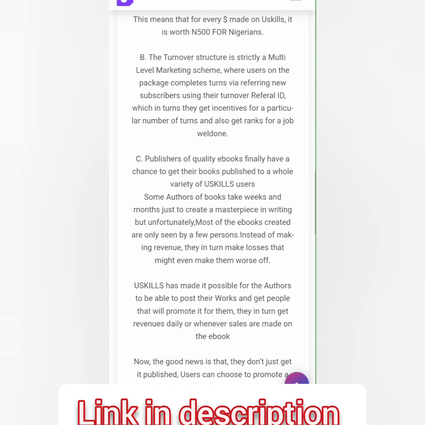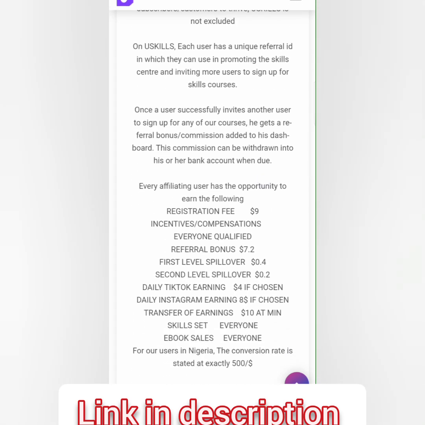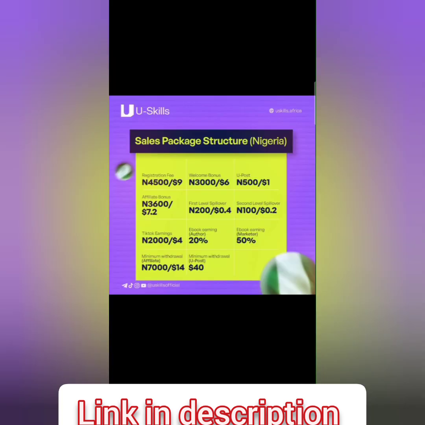Now I'm going to break down how it works, because I know some people will be confused by this earning structure. The $9 is equivalent to 4,500 naira in Nigerian currency, and the referral and welcome bonus of $6 is equal to 3,000 naira. You earn $1 every day for a performance task, which is 500 naira.